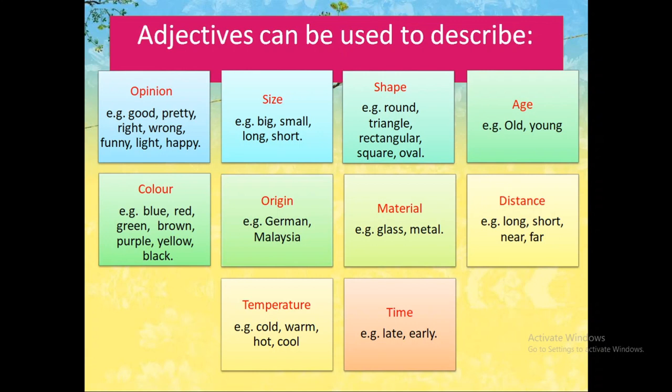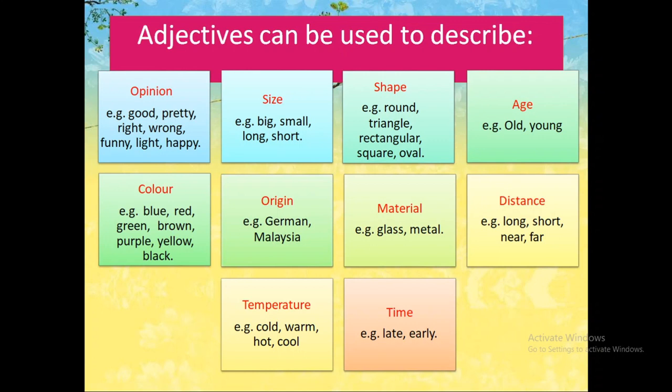For example, we can say an old lady, a young boy, right? Then we can also describe the noun with its color, like red pen, green leaf. Then we can also talk about the origin of the noun. For example, he is a German man.